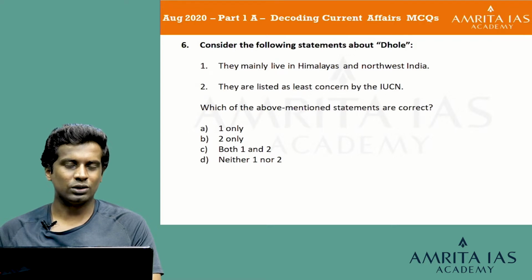And the second statement, they are not listed as least concern, but they are actually considered as vulnerable or endangered. We look at the explanation, but both the statements are definitely wrong in this context. So the answer D, option D, neither 1 nor 2 would be the right answer in this case. Let's look at the explanation.